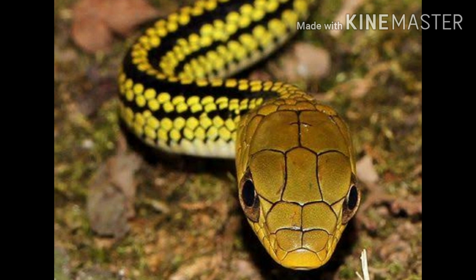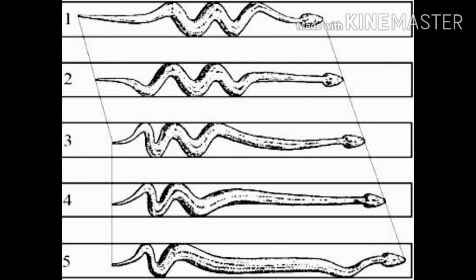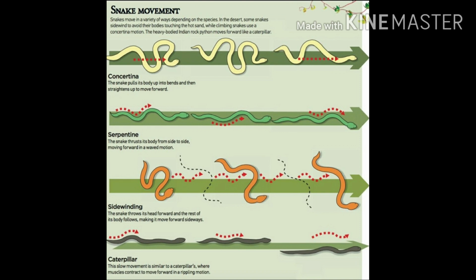These creepy creatures, we think all snakes are dangerous and poisonous? They are not all dangerous, right? So we should not be afraid. They have an important place in the ecosystem. See, this diagram wonderfully describes the different types of movements and locomotion in snakes. So that's it for part 1.